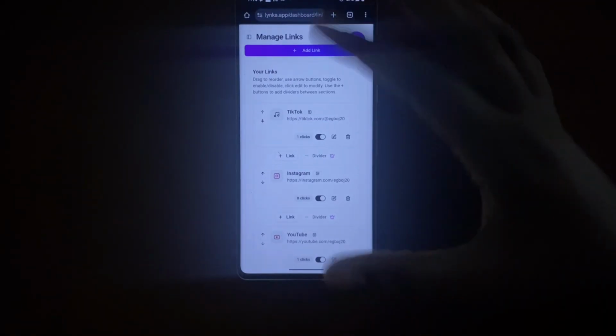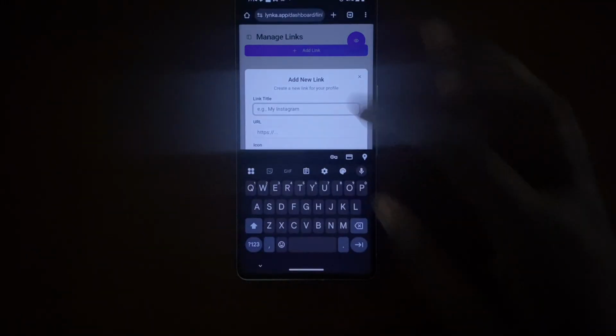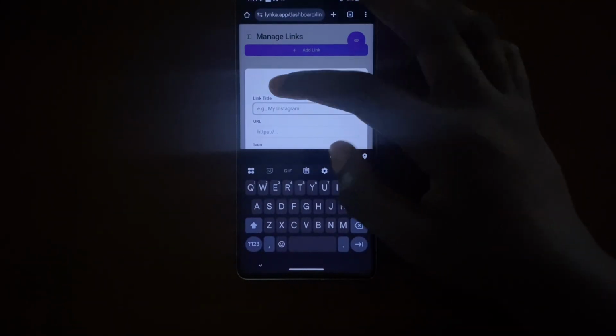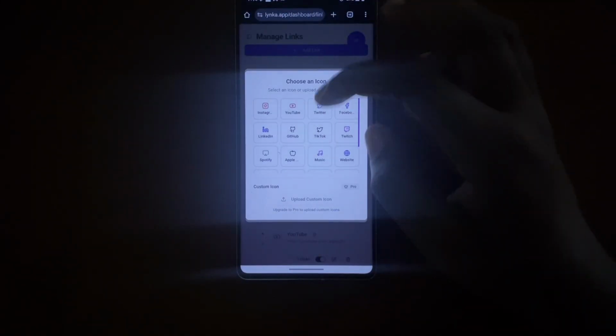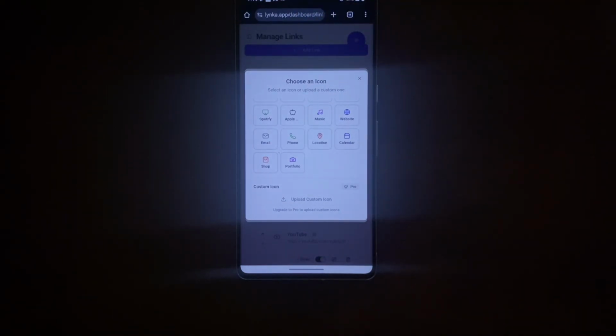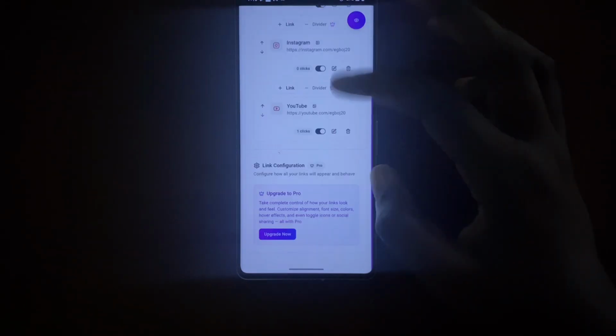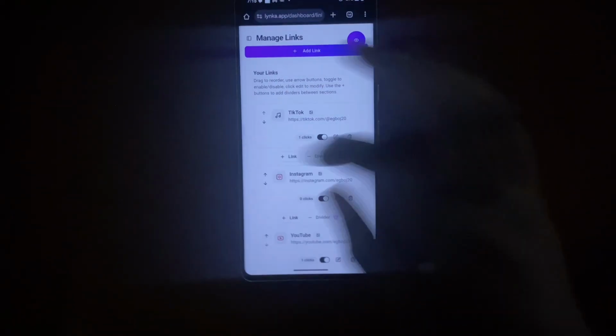From there, as you can see, I've added my TikTok, my Instagram, my YouTube. I can add a new one, and as you can see, I can title it to whatever I want. I can put a URL. I can use any of the icons they have available, or I can upload my own icons if I want to. So yeah, that's how this is. It looks really nice, honestly speaking.